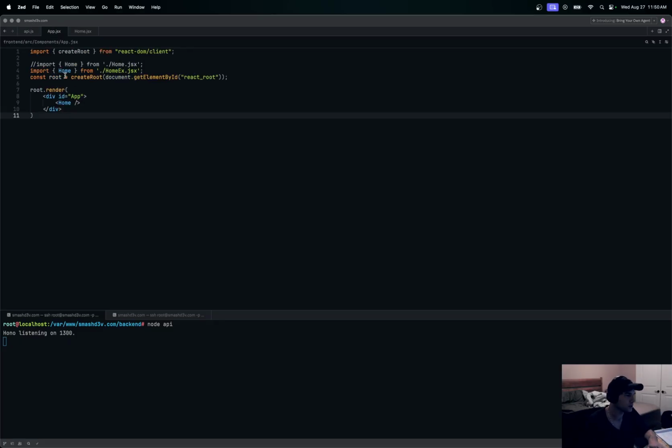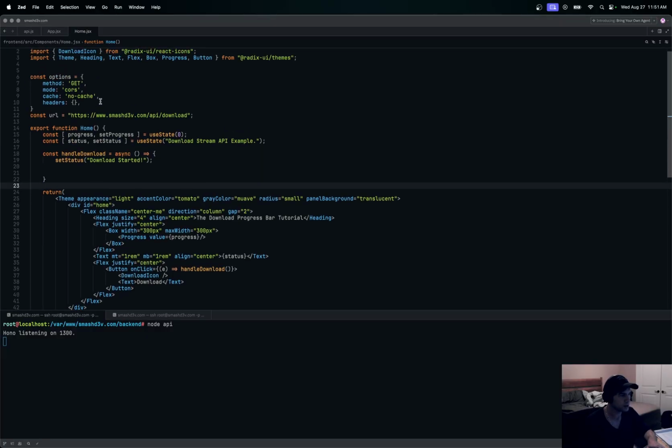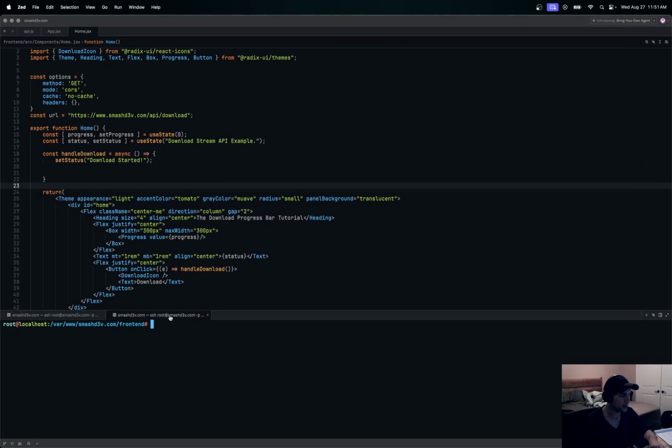On the front end, it's just a very simple React app with this home thing right here. So this is what you're seeing right here. Let me recompile the front end with the one that we're going to be building.